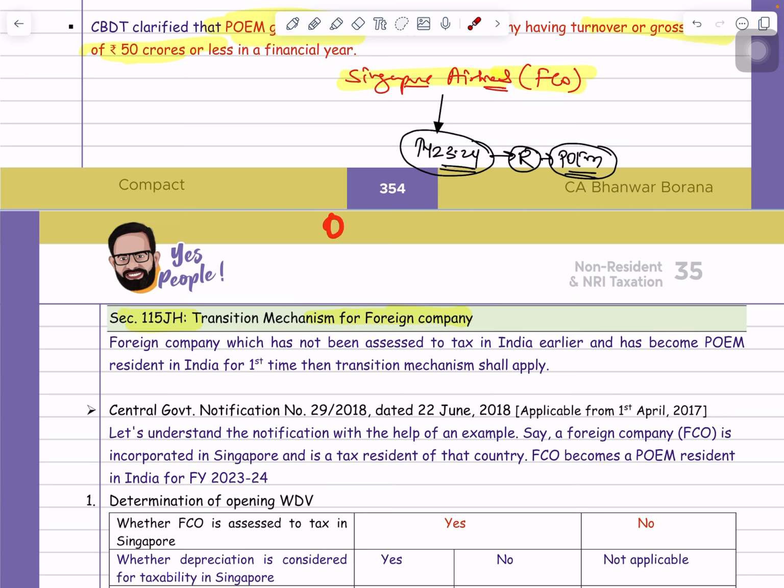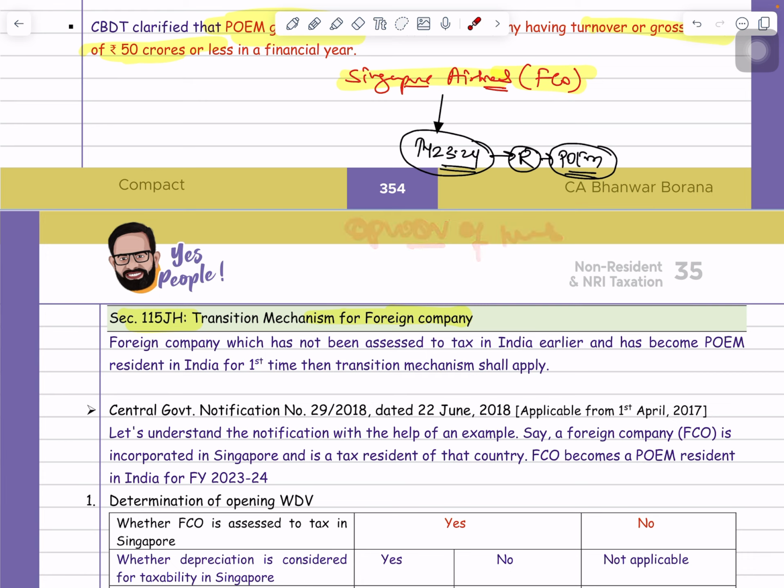Sir, what will be the opening WDV of the block? Because earlier that company was not a resident in India, it was non-resident, so it did not pay tax in India. They never calculated their block value and so on. So we don't know the opening WDV. The question is: what will be the opening WDV of the block in India for calculating depreciation?